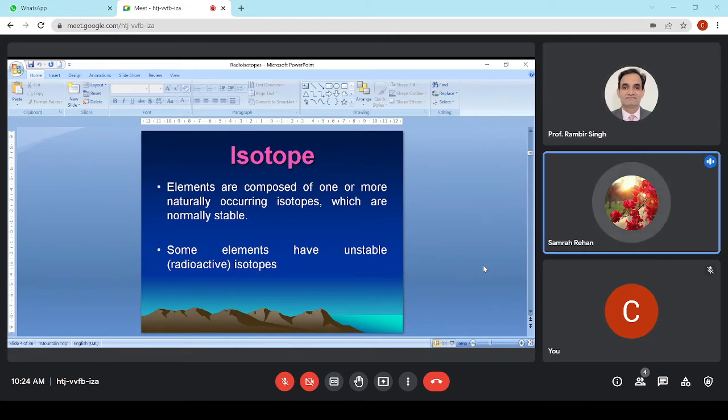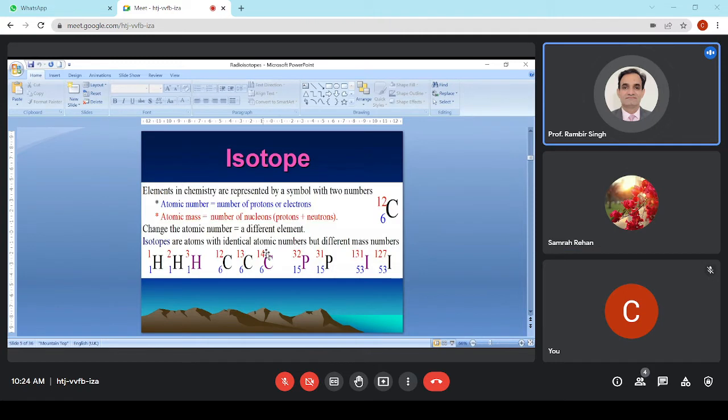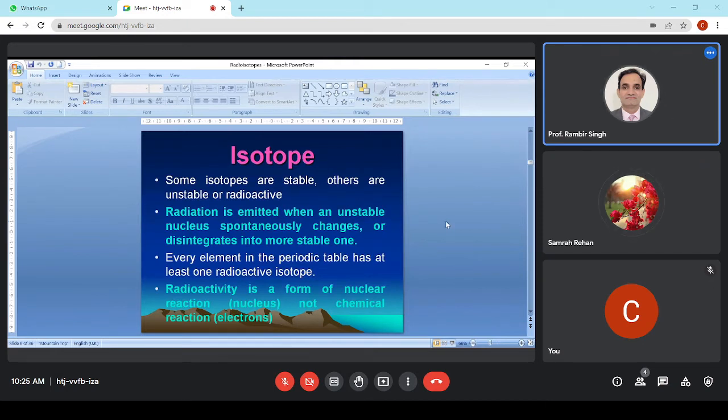Radioactive isotope. Like you see here, for hydrogen we have 1H1, 1H2, and 1H3. For carbon, we have carbon 12, carbon 13, carbon 14. For phosphorus, we have phosphorus 31, 32. For iodine, we have iodine 131, 137. These are the different isotopes which are used in biology.